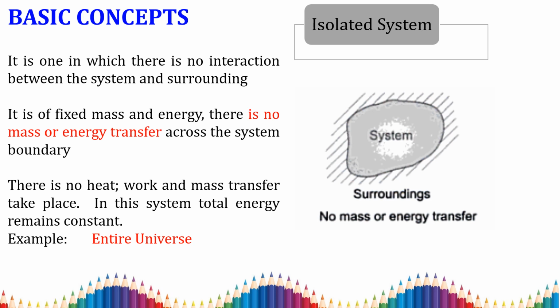In the entire universe there is no mass entering and no mass going out of the universe, and similarly for energy. So these are the three systems. First we studied the closed system: only energy will be transferred, there is no mass transfer. In an open system both mass and energy transfer can take place. In an isolated system there is no mass or energy transfer.